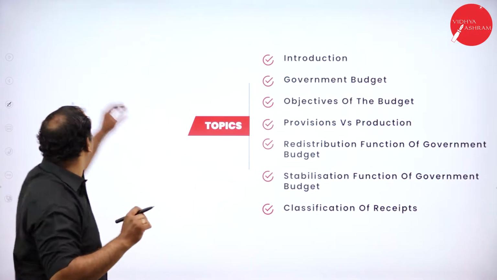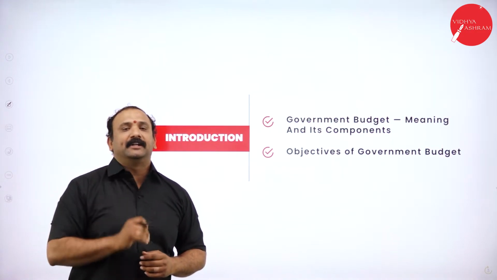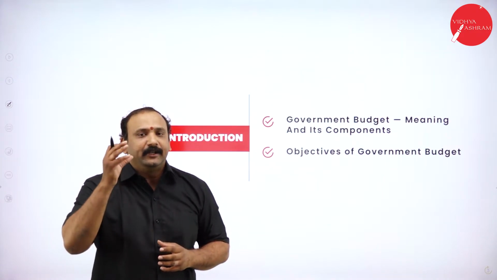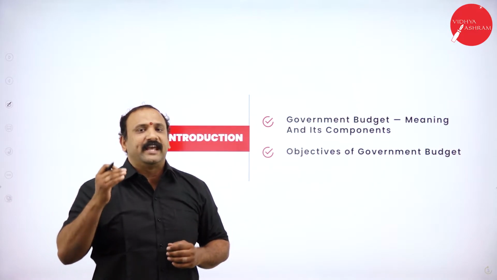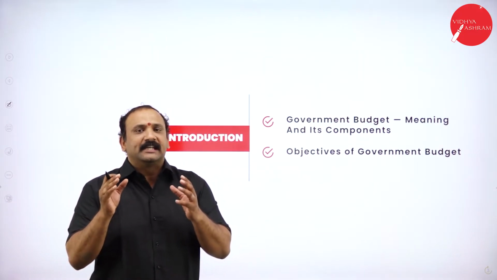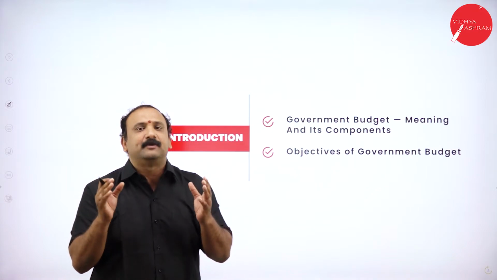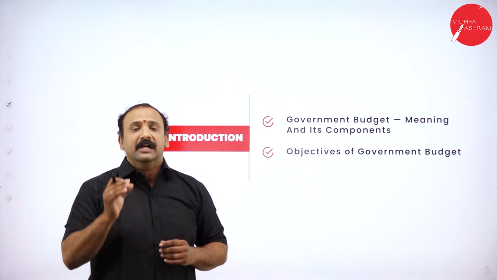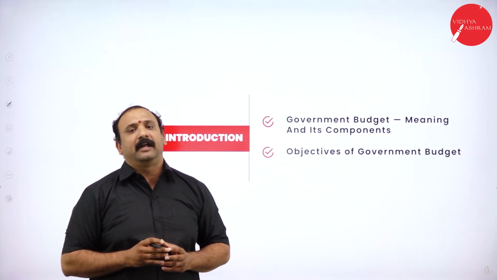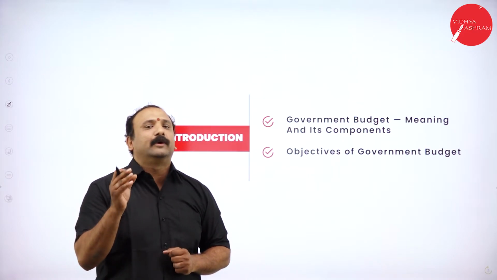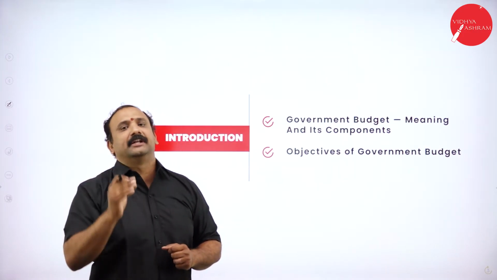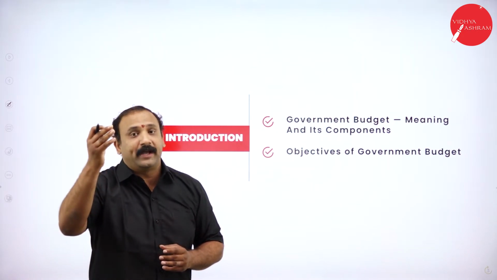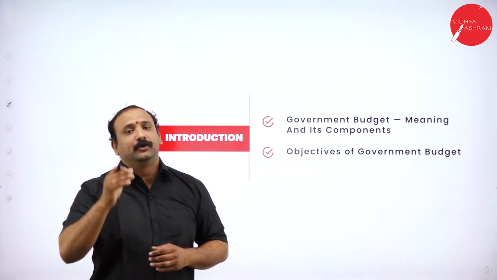So let's start here. Introduction, government budget, meaning and its component. For any government in our country, the biggest challenge is that they need to frame a set of work through which they can reach the public. Now, budget is actually a set of activities which are being designed in order to meet the needs and wants of the country. So there are different types of budgets that have been formed in our country, but primarily what we look into is the financial budget that is drawn in February of every year. So that's why it is very, very important to pay attention to the government budget.